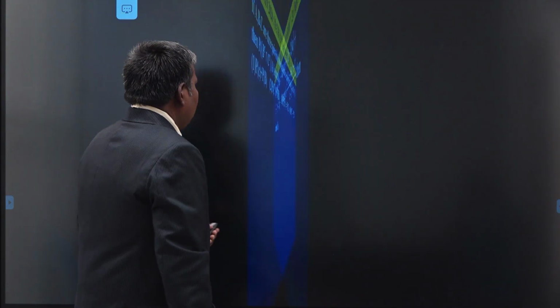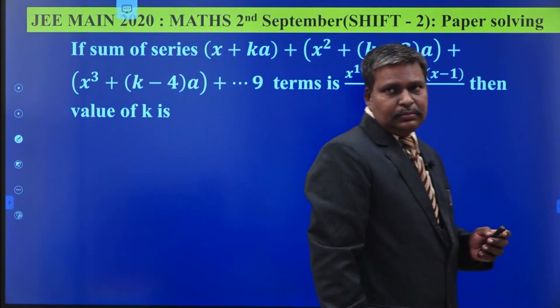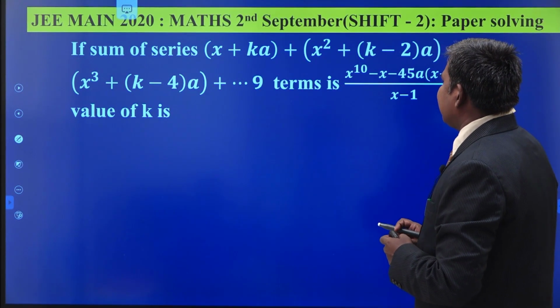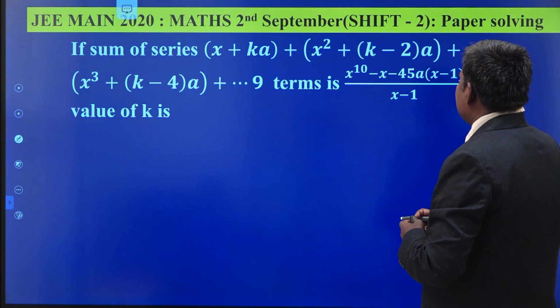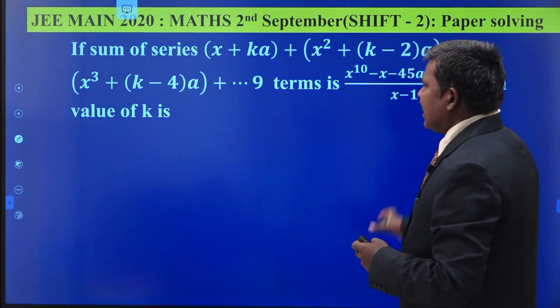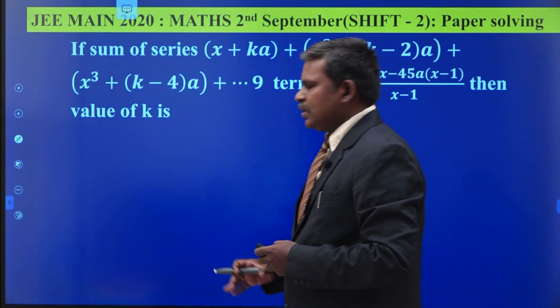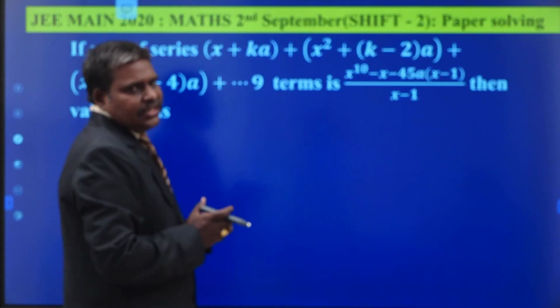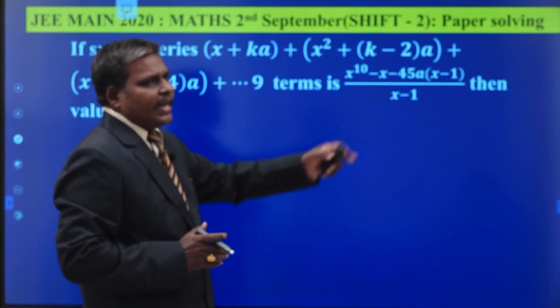Next one. The sum of x plus ka plus x square plus k minus 2 into a plus and so on, 9 terms, is something, then the value of k is what? This is also a very simple question, but you have to reconstruct the series. How many terms are there? 9 terms.